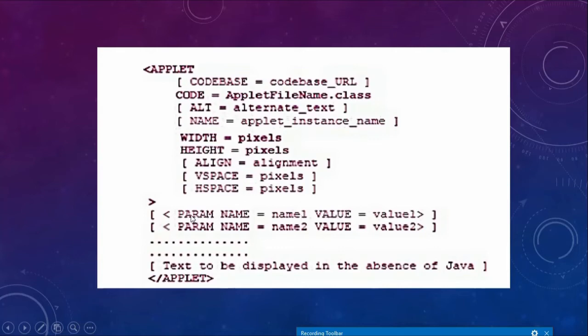By writing param name equal to name1, value equal to value1, I am just saying that I am passing a variable called name1 with value value1 as input to the applet. We will see how this can be done. So param is another tag. Also, if there is some text that is to be displayed in the absence of Java, you can specify that here. And all this should be between the applet's opening tag and the closing tag. Okay. Let's continue.